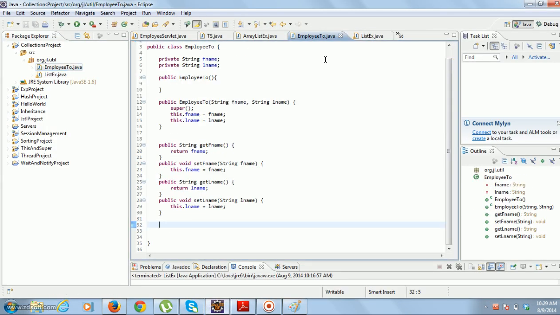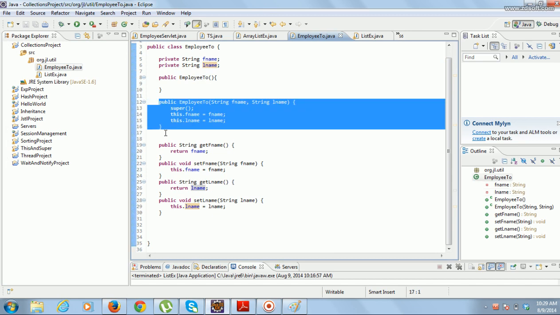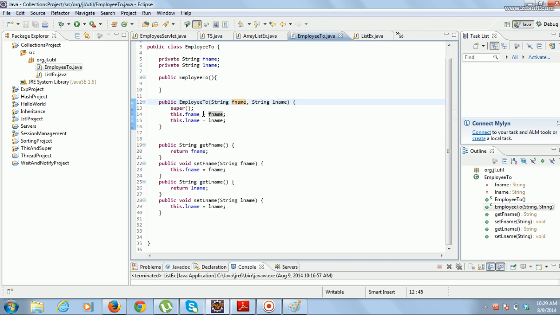I created an employee TO with two properties, name and last name, and I have a constructor which takes two arguments and initializes the values you pass to the arguments to the instance variables, and I have setter getter methods. That's it.